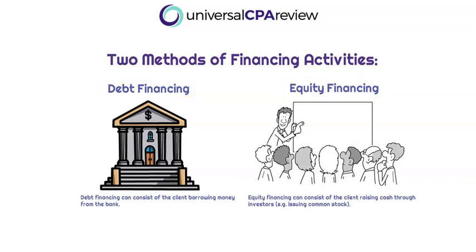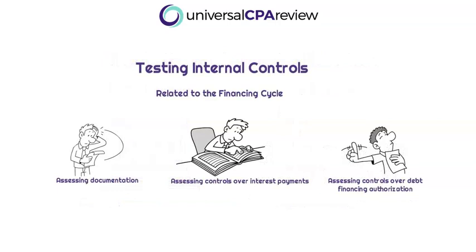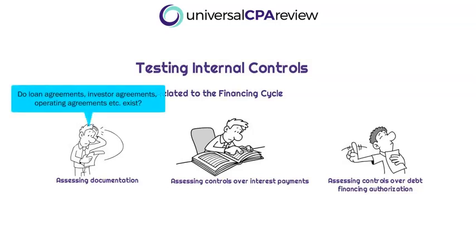Okay, so when we are auditing a client's financing activities, we must first test internal controls related to this cycle. Testing internal controls related to financing activities will consist of the auditor most likely performing things like assessing the documentation, right? There's going to be a ton of documentation that can be assessed for testing internal controls, as well as for performing substantive tests of details. Typically, you could find loan agreements, investor agreements, all kinds of agreements with a ton of details that we could test. Ensuring that the documentation exists will help the auditor understand whether or not internal controls are adequate as it pertains to financing activities.